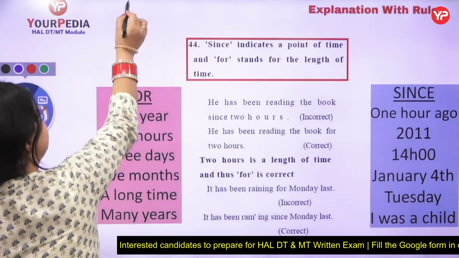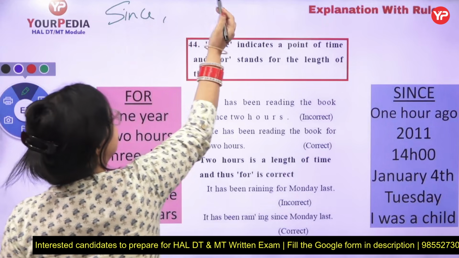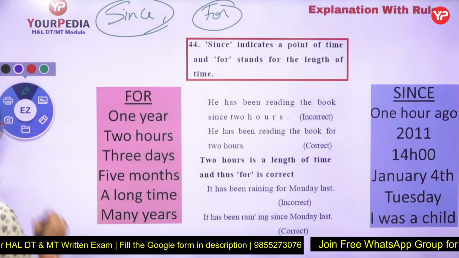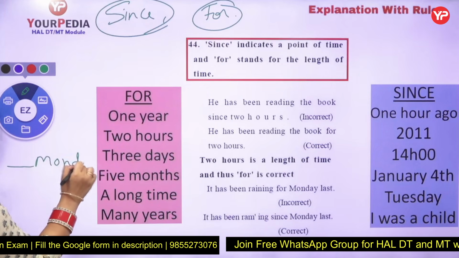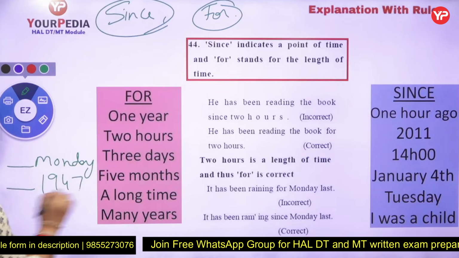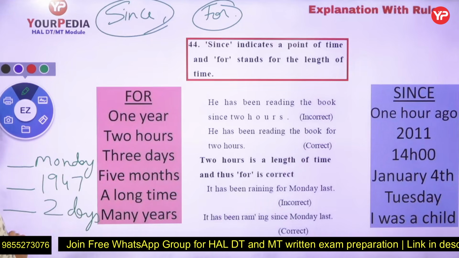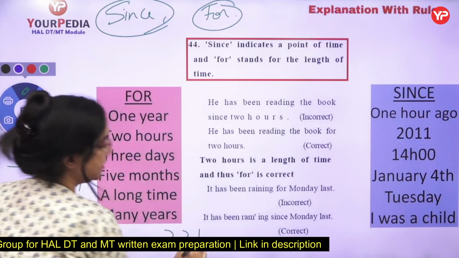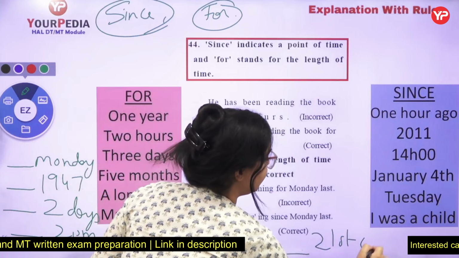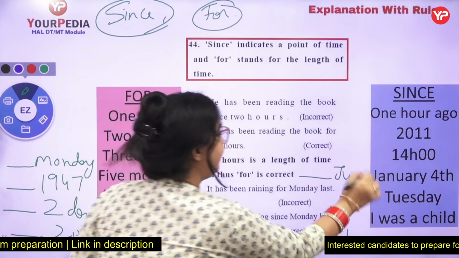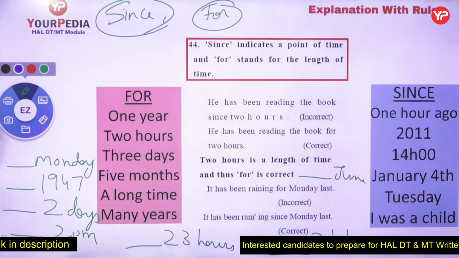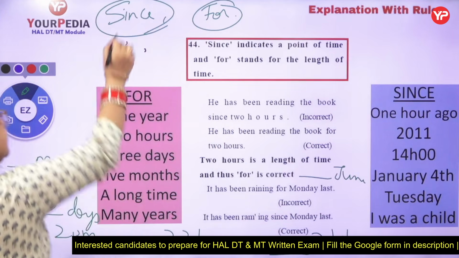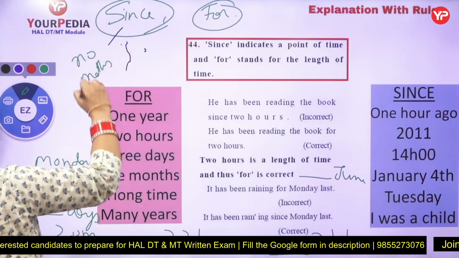Remember the logic. Since and for are normally used in the cases of perfect tenses. Since is used in two ways. Suppose I give you Monday, 1947, 2 days, 2 p.m., 23 hours, 21st century, June. I gave you different words over there. Now, since is used in two cases. One is where there is no maths numeral. That is, no maths numeral is there.